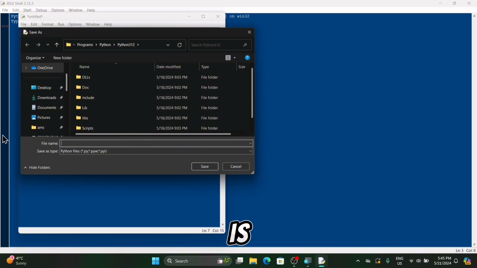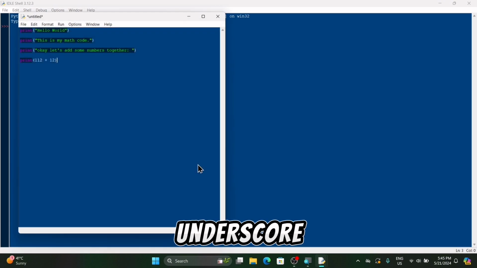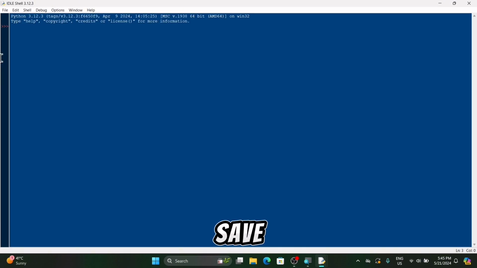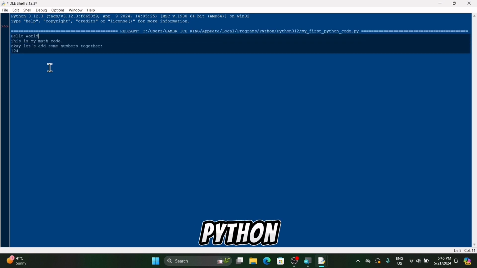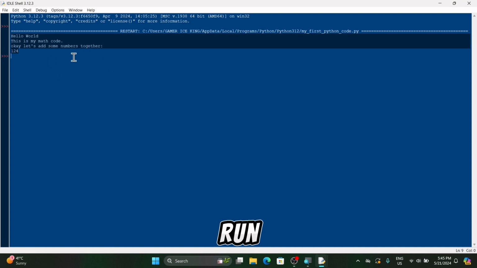So to run is to test your file. As you can see, I was prompted to save my file first before running. Here you can input any name you want. As you can see now, I'm typing my first underscore python underscore code, then click on save. After clicking on save, your Python code will run. Just wait. Yeah, as you can see, it ran well, it was executed well, guys.